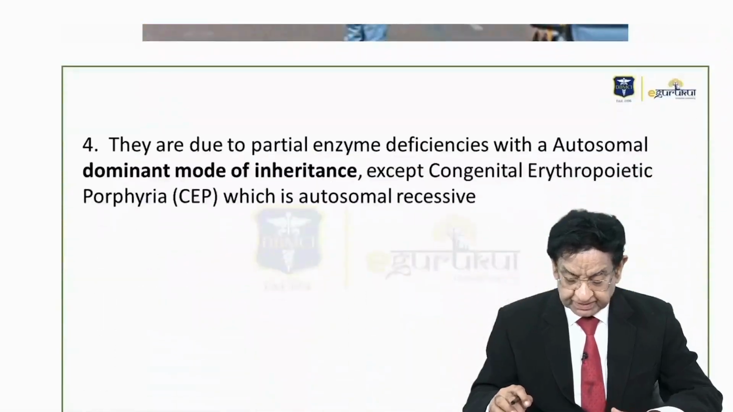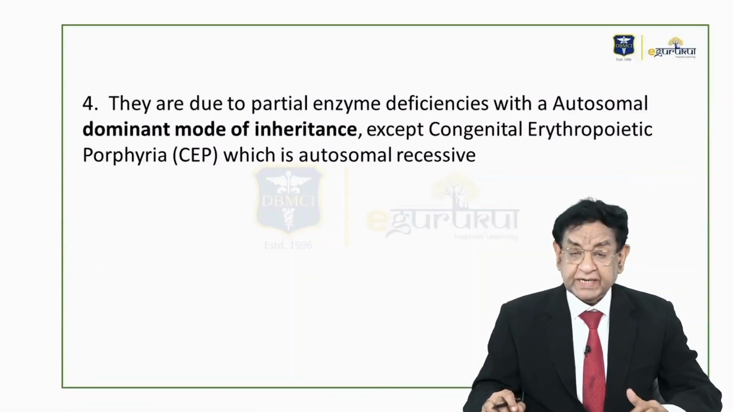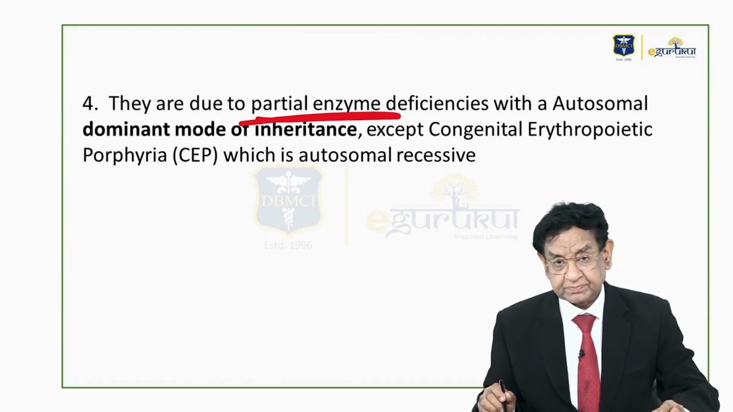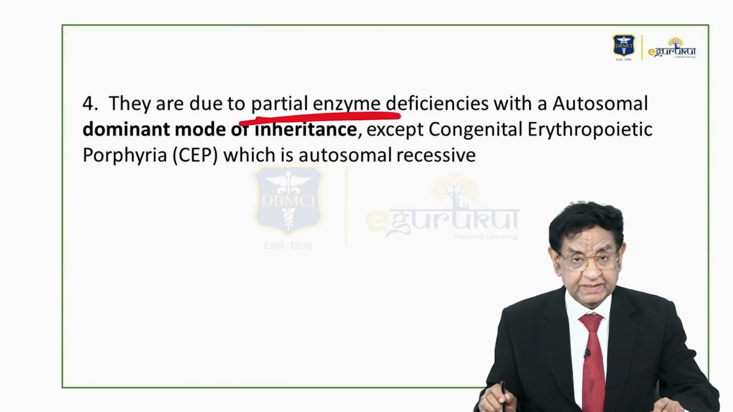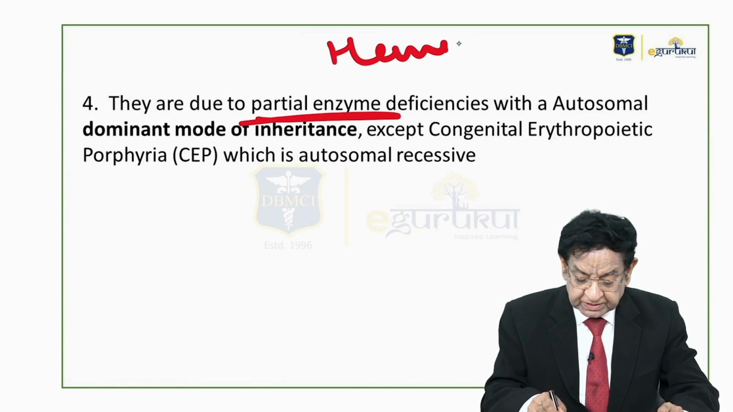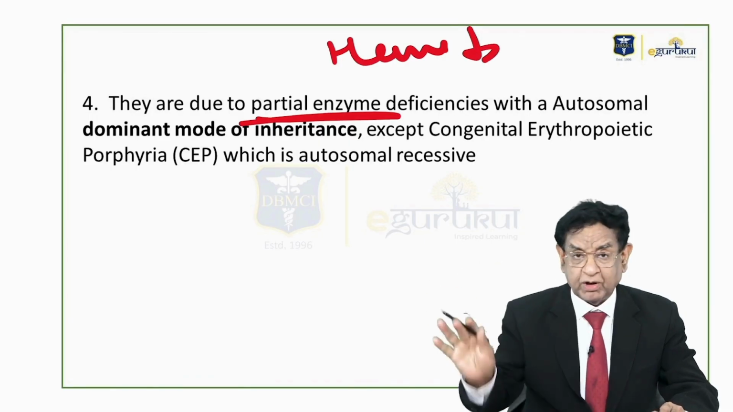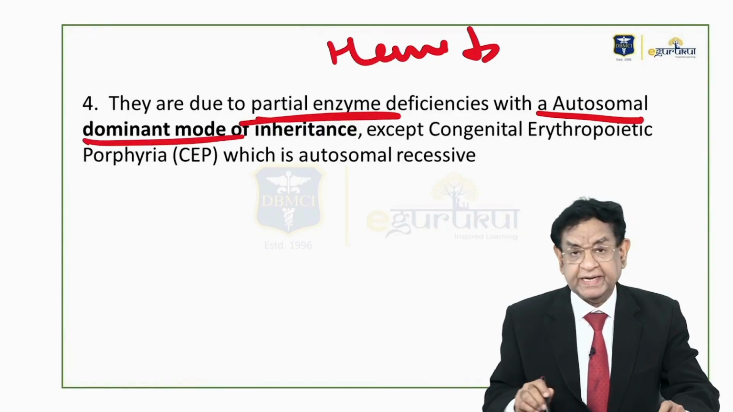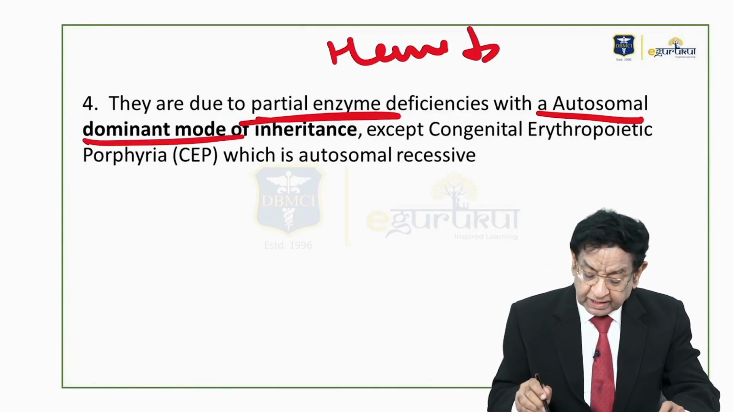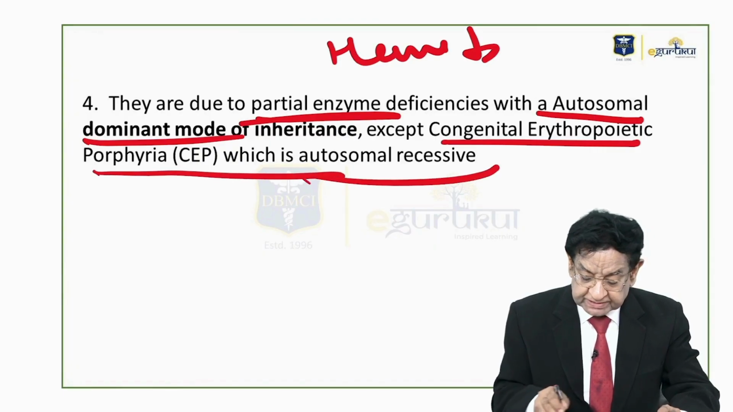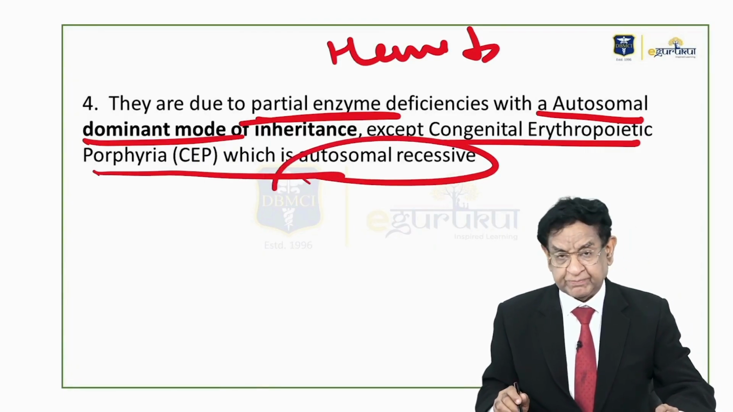Now, they are partial enzyme deficiency. They are not complete. That's why the process of synthesis of heme will be reduced. It will not be a total block, but it will reduce. They are usually autosomal dominant. I told you they are inherited disorders. All except congenital erythropoietic porphyria, which is autosomal recessive, is a very important exam question.